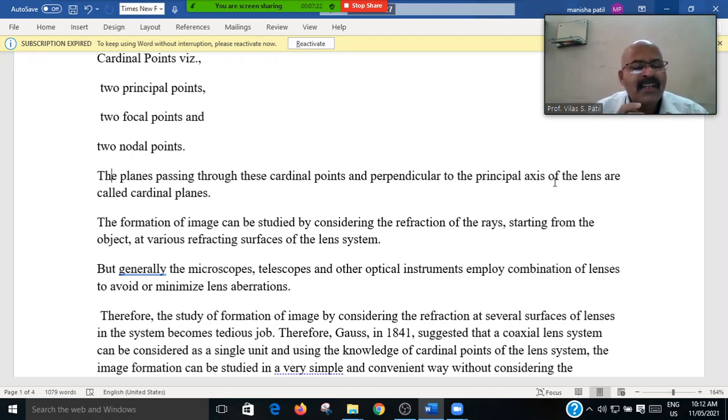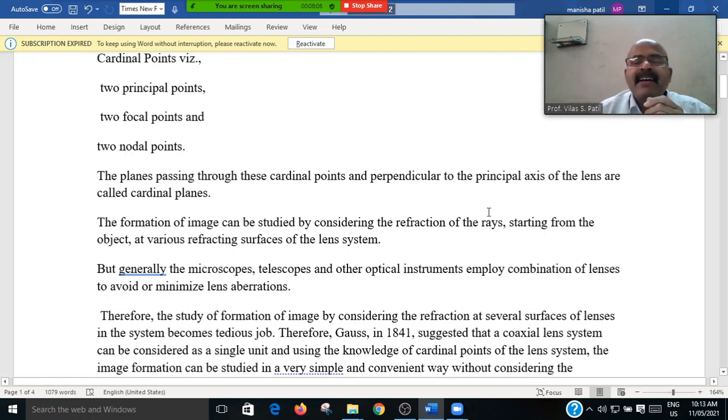The formation of an image can be studied by considering the image, that is, the part which is on that side of the lens. If we are on this side, then the image is on that side. Object and image are on opposite sides of the lens. Then the formation of the image can be studied by considering the refraction of the rays starting from the object at various refracting surfaces of the lens.